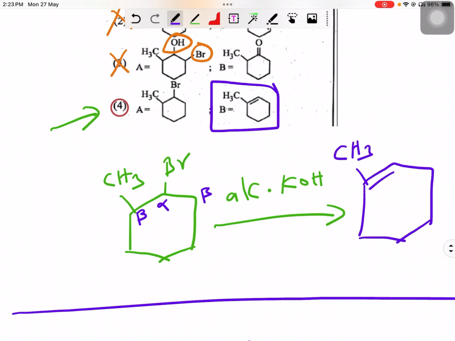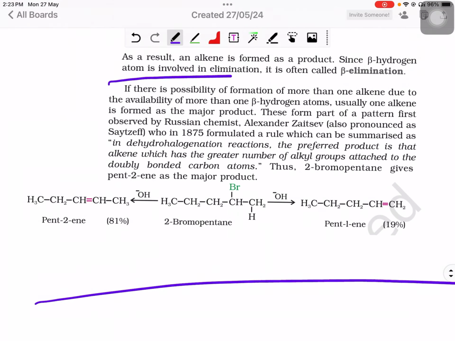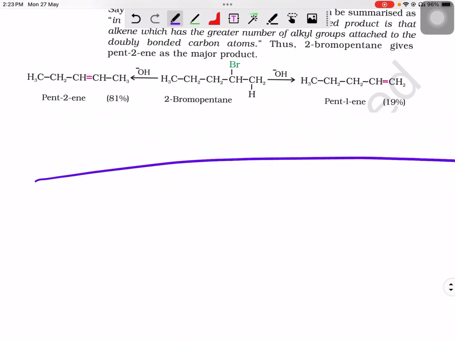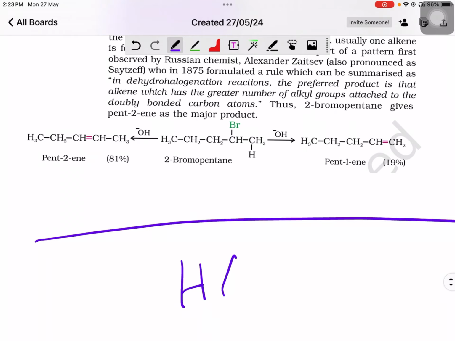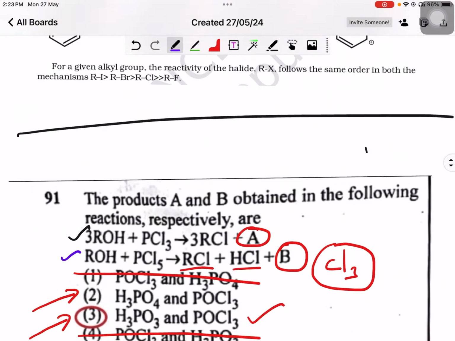So these are the three questions which were asked in NEET 2024, from haloalkanes and haloarenes. Hope my explanations were clear. Thank you.